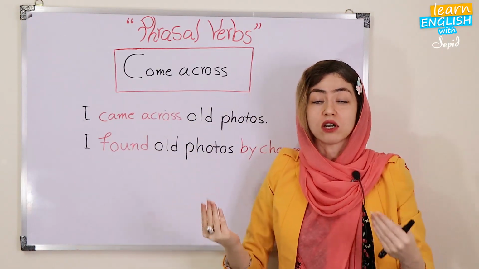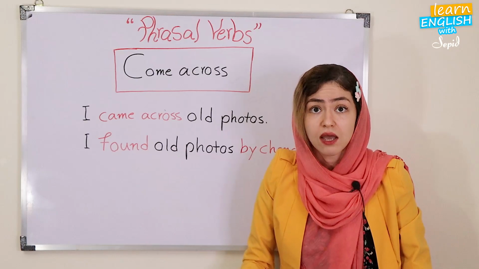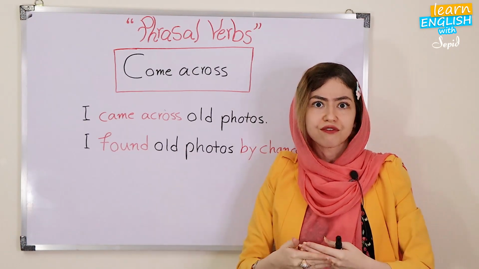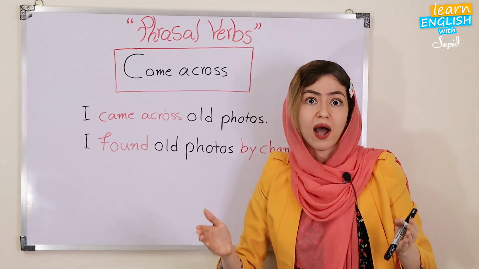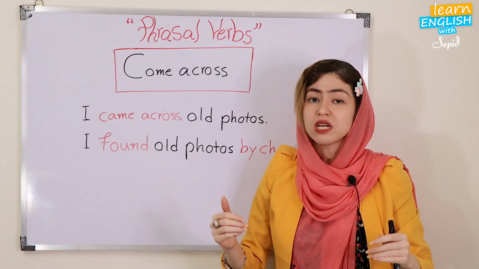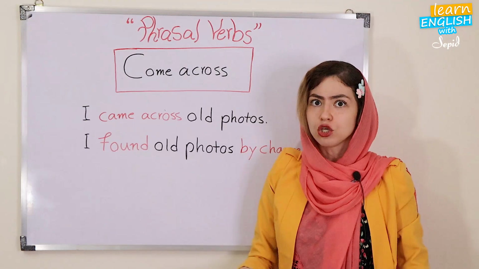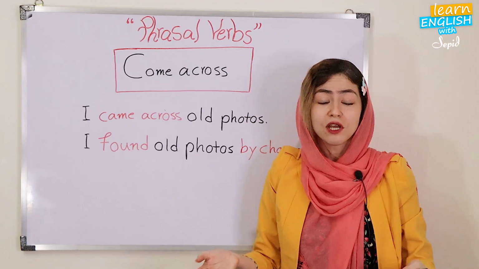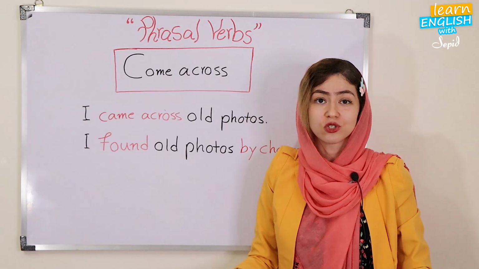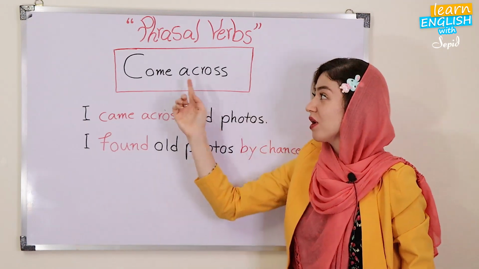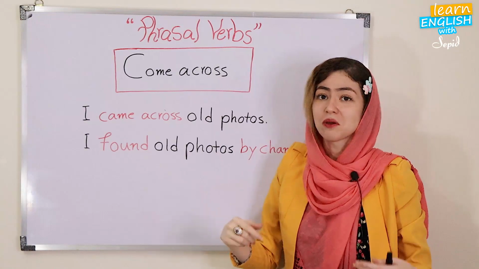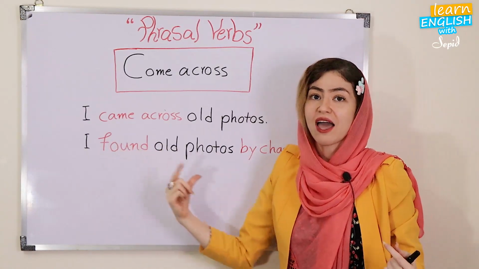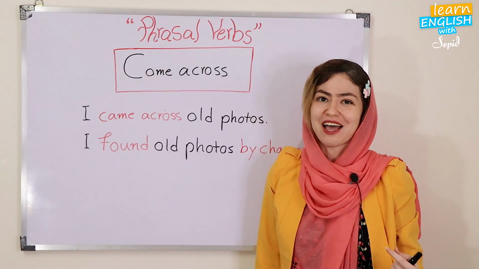For instance, scientists can come across different results while they are doing some research. Or even you're walking and you can come across some sweet animals or sweet cats. So come across means to meet by chance or to find something by chance.